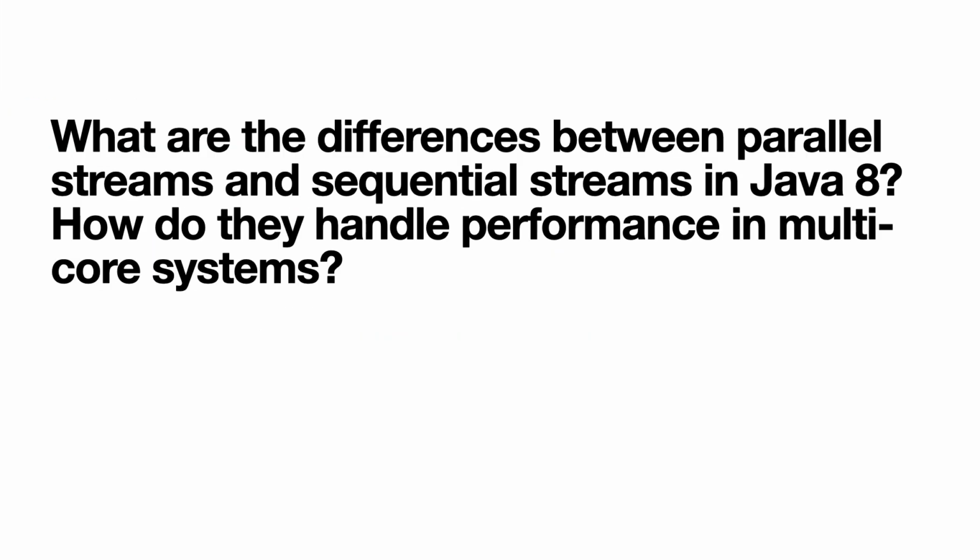Okay, now talking about the second question, how do they handle performance in a multi-core system? A sequential stream does not take advantage at all of multiple cores. It is not specifically made for using a multi-core system. So how many cores you have in your system doesn't matter because it is going to use a single thread. That's it.